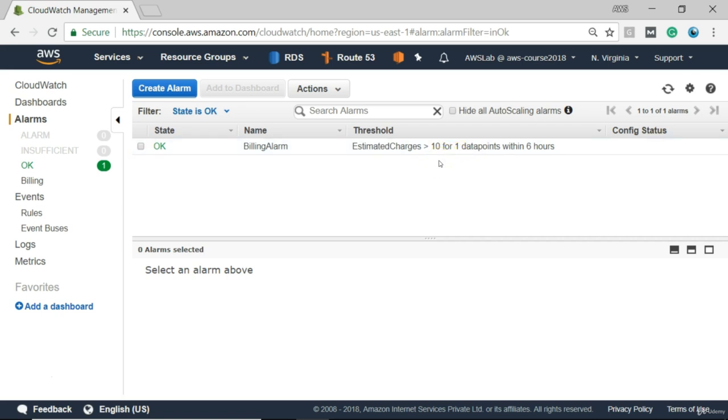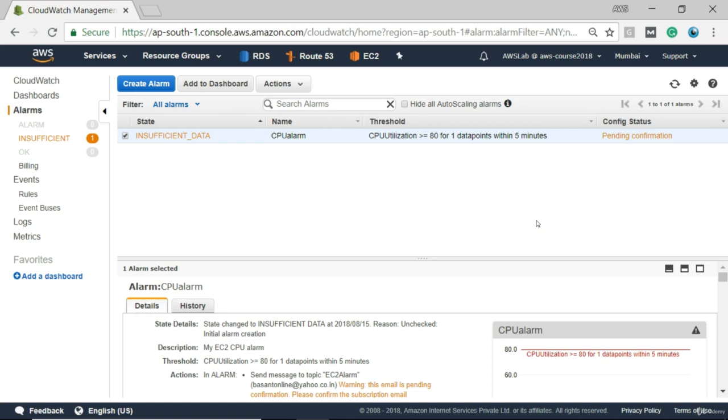Hope it makes sense. So here in CloudWatch we have seen how to set a billing alert and how to set a CPU utilization alarm in EC2 via CloudWatch. So I hope this was quite exciting, and you go ahead and do it for your instances in your account and just see how you can get notification for your utilization or billing.